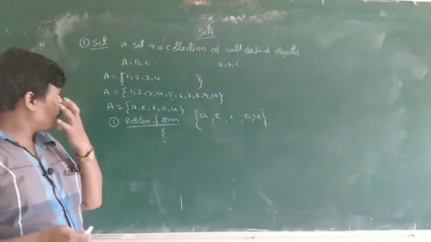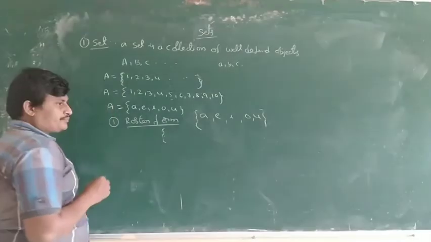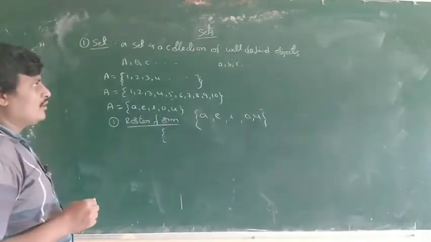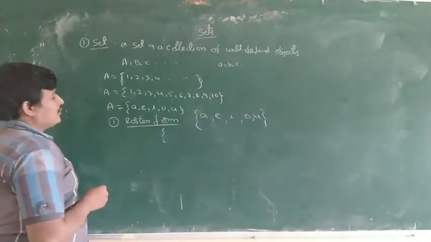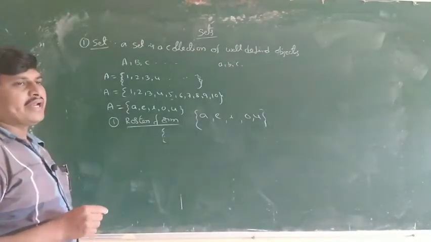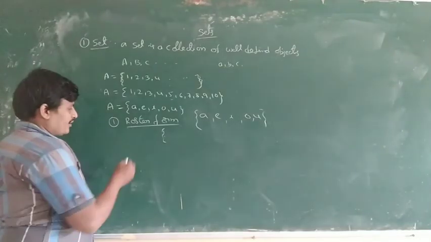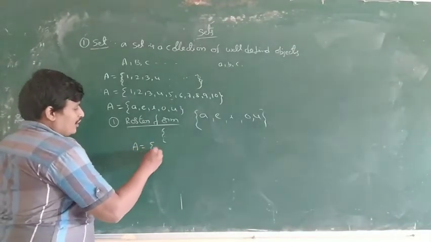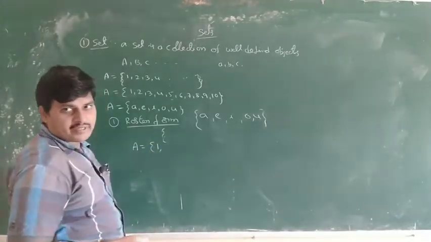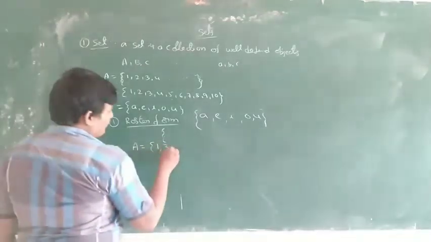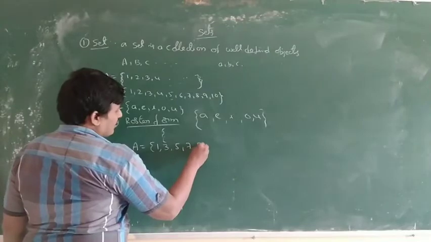For example, write odd natural numbers up to 10. Odd natural numbers up to 10: 1 is an odd natural number, 3, 5, 7, 9.